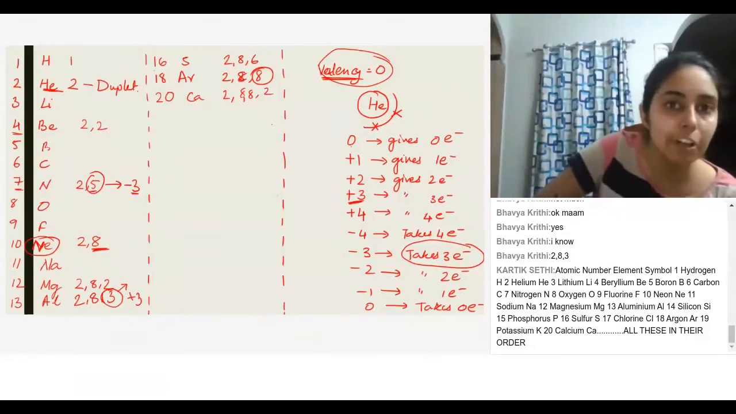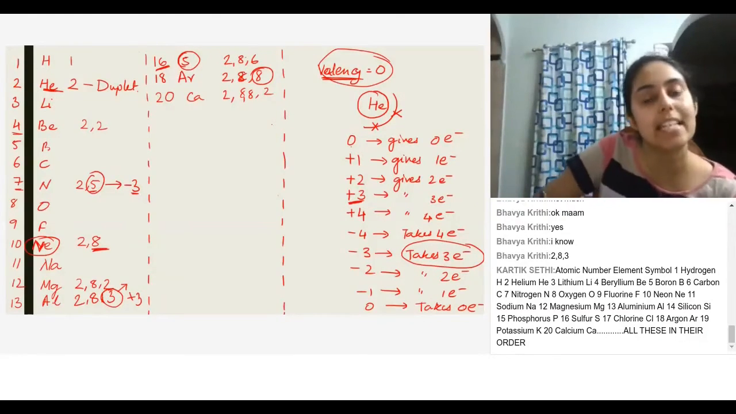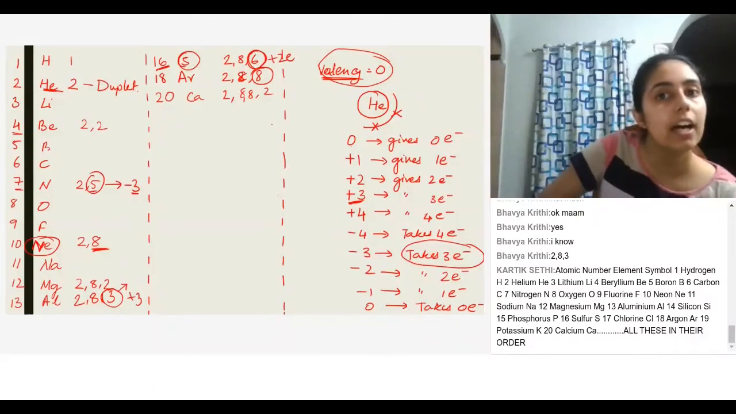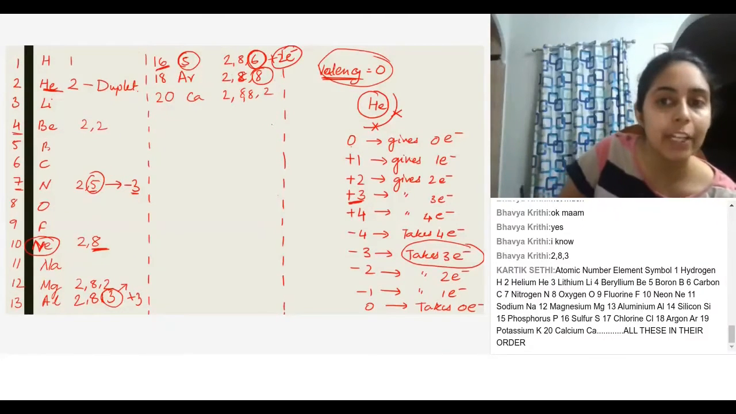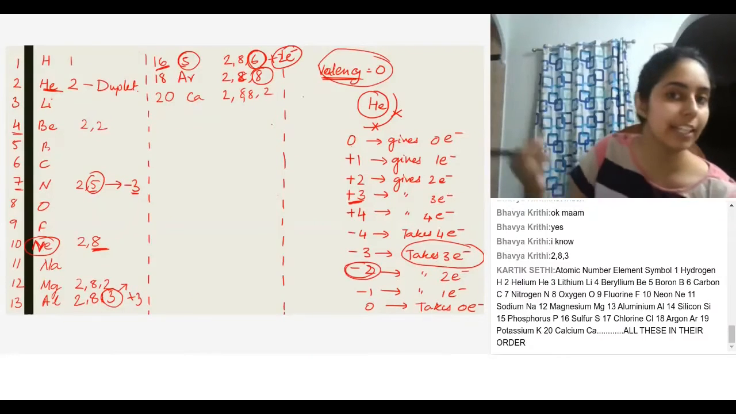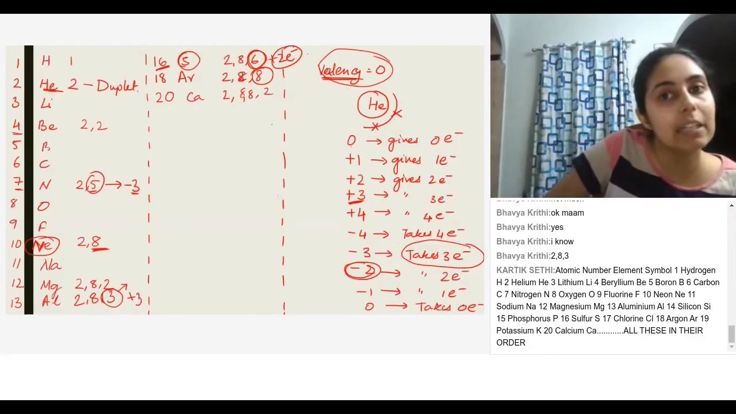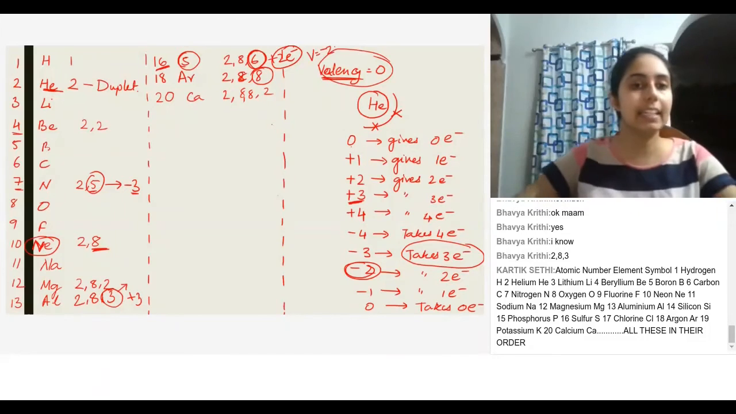Now if I look at sulfur, atomic number 16, its electronic configuration is 2, 8, 6. Over here, the 6 is in the outermost shell. Sulfur will gain 2 electrons to attain the octet configuration. Gaining 2 electrons, meaning what? Takes 2 electrons means -2, because electrons have negative charge. It is taking electrons, meaning it gets 2 negative charges. So its valency will be -2. Is that clear?